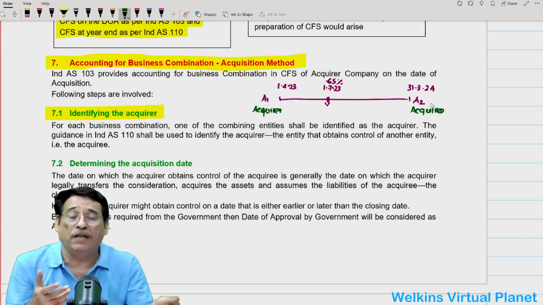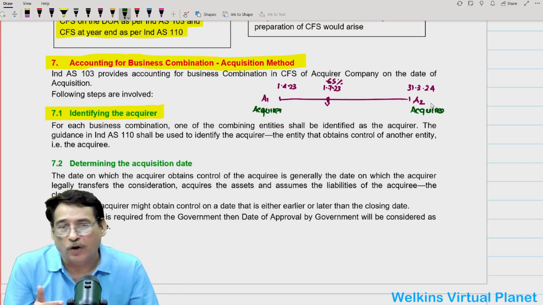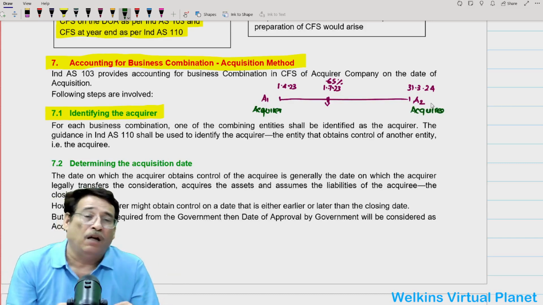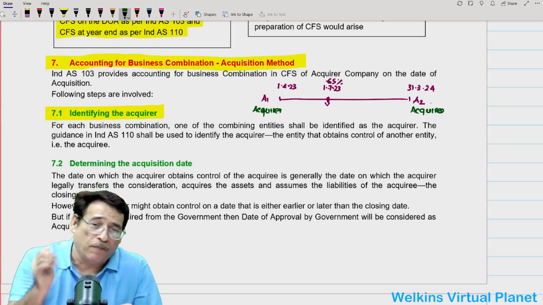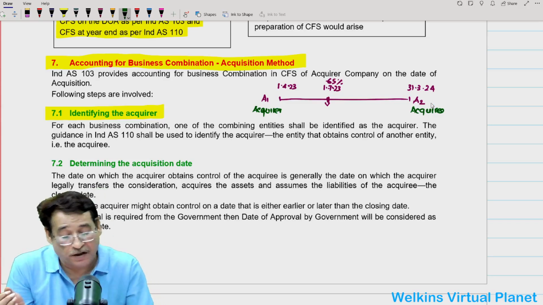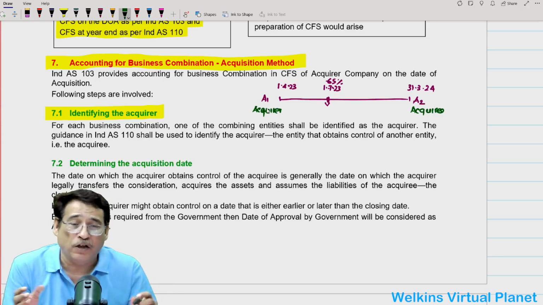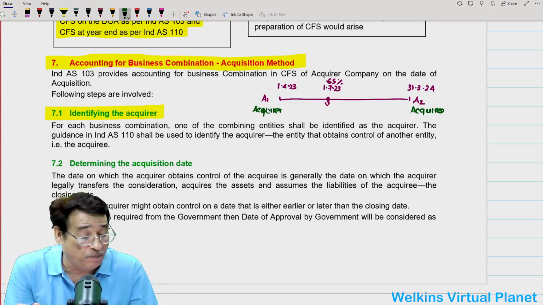Because now A1 has got the control, quite obviously, because A has acquired more than 50% stakes. So quite obviously, it seems that control is now in the hands of A1. So A1 should be considered as the acquirer company, the acquiring company.